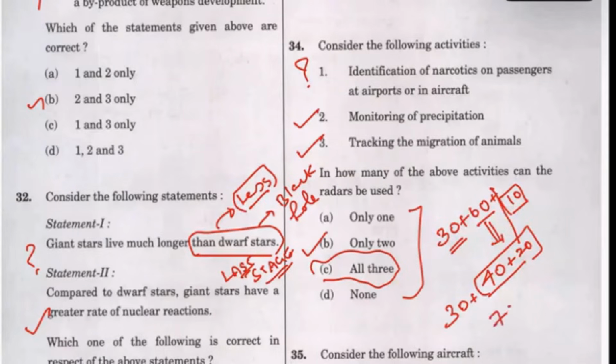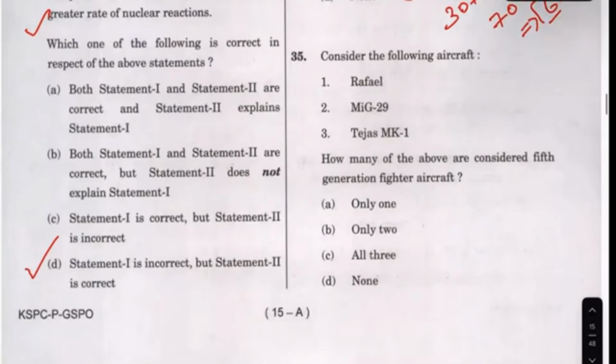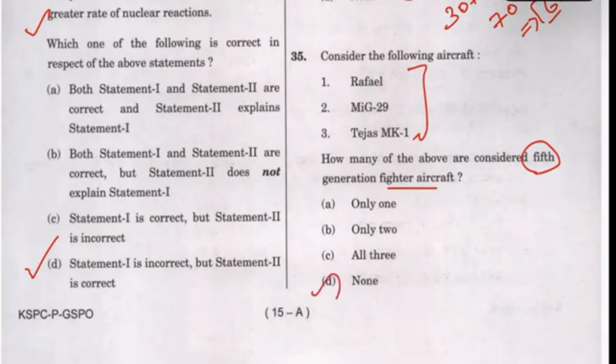So you see this 70 minus 7 or 6, 8, something like that. You keep it till I will have a very good score. This is the score that I am aiming for. So this question, fifth fight, see, China and USA are into it, but no other country is there. So this is none, but it's a tough question only.